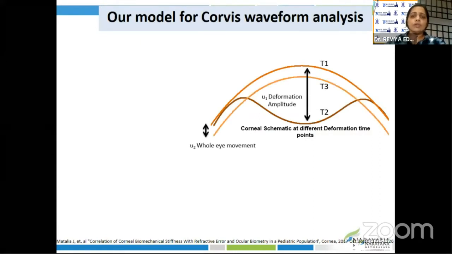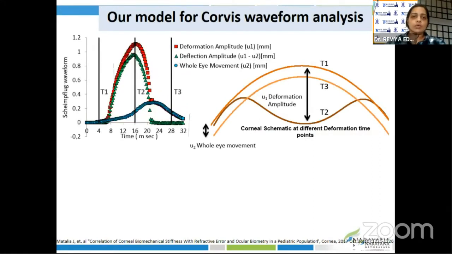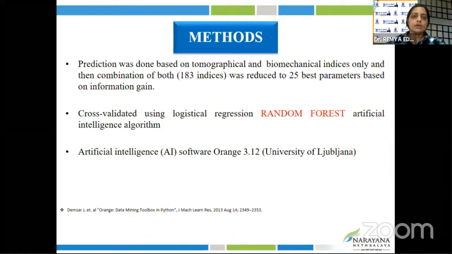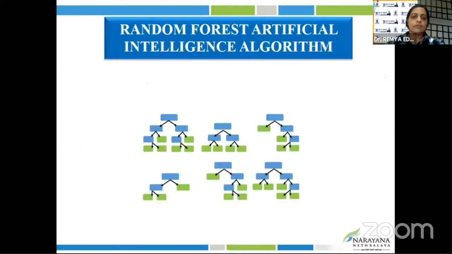The corneal deformation waveform profile and the intraocular pressure profile we have solved using a new viscoanalytical model and found out the corneal stiffness, extraocular stiffness, and extraocular viscosity. So the prediction was based on tomographical and biomechanical indices only, and then a combination of both, which is around 183 indices. From this, it was reduced to 25 best parameters based on the information gain, which is cross-validated using an artificial intelligence algorithm known as the random forest algorithm, present in the Orange 3.12 package.